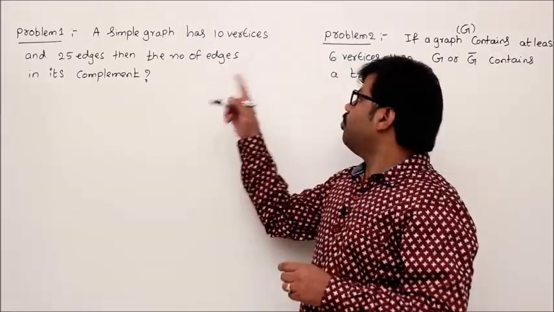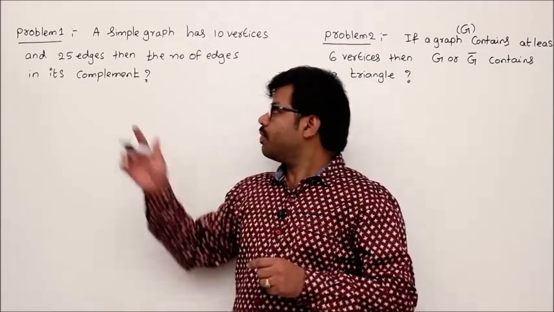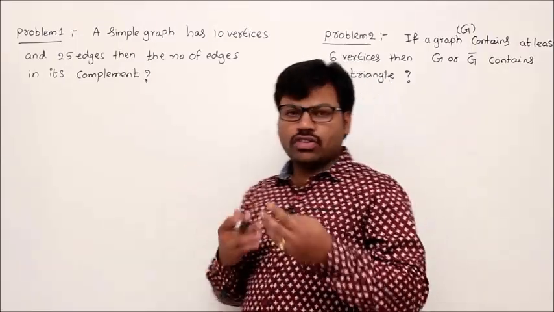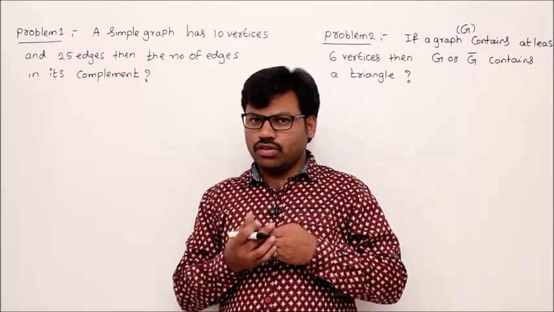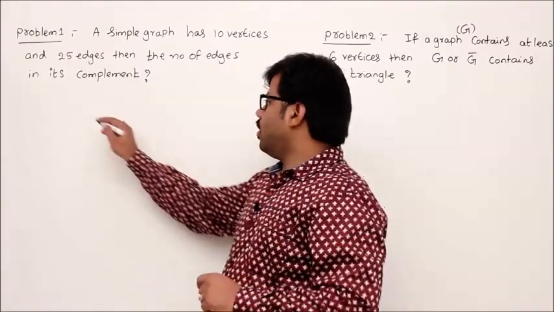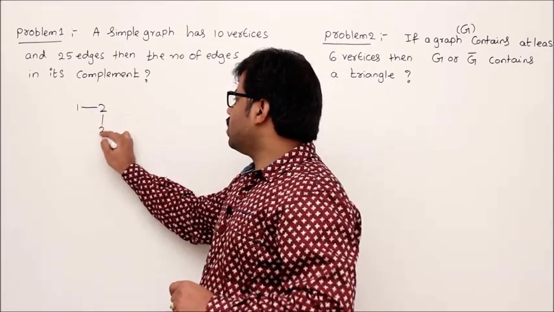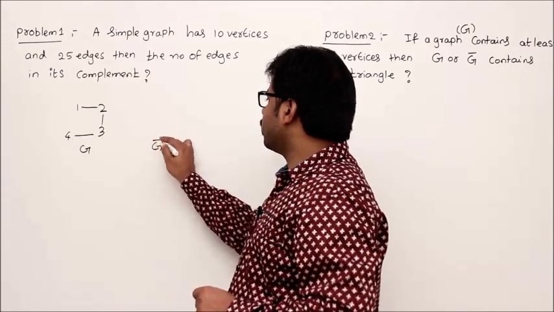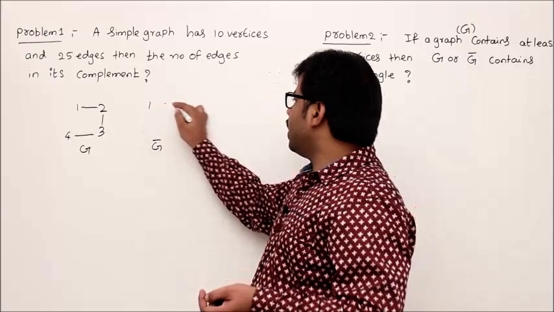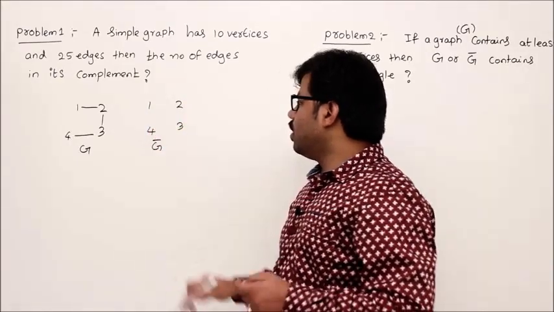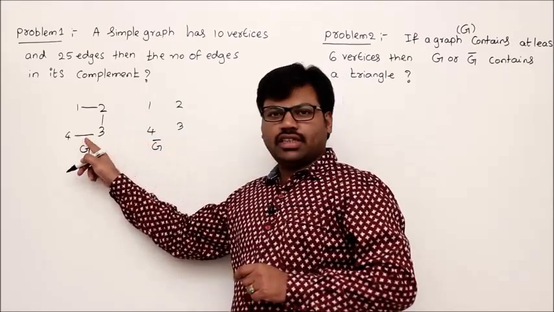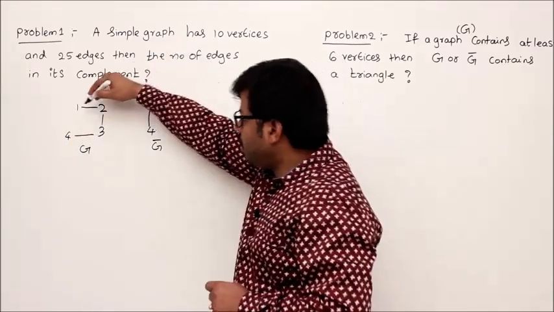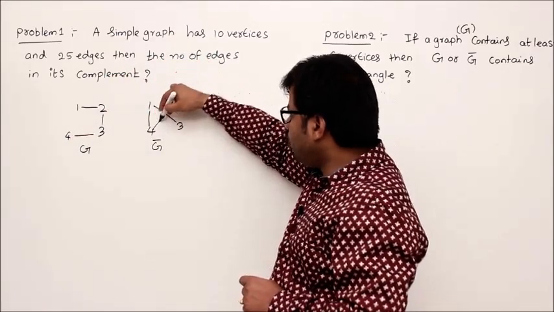Problem number 1: a simple graph has 10 vertices and 25 edges. Then the number of edges in the complement graph? Before solving this problem, I would like to give some details about G and G bar with one example. This is your graph G. Then let's say this is G bar. So you know what is G bar, right? G bar contains the same vertices 1 2 3 4 and all the edges which are not in G, correct? So which are not in G means between 1 to 4 we draw, and between 1 to 3 we draw, and between 4 to 2 we draw.